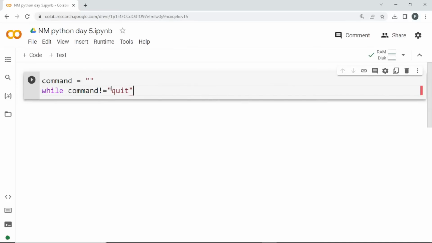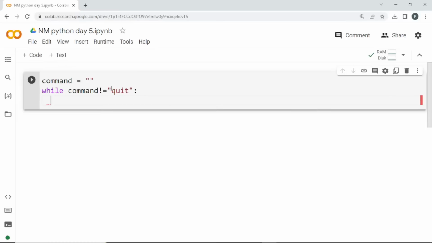If the user enters quit, what will happen? According to this while loop, the condition becomes false, so the loop will terminate.